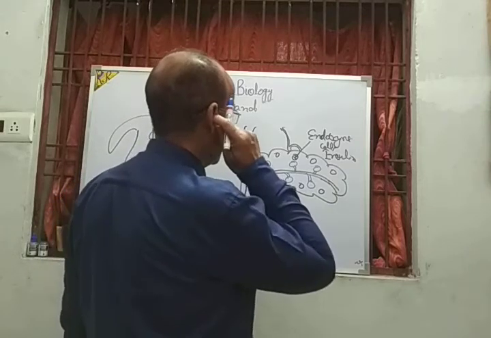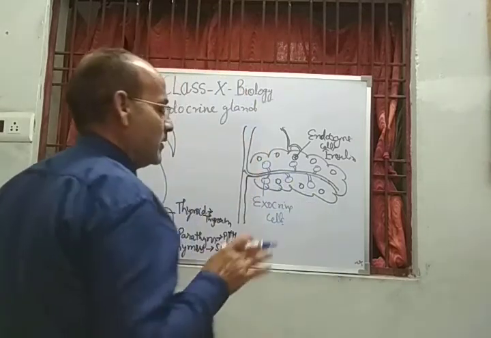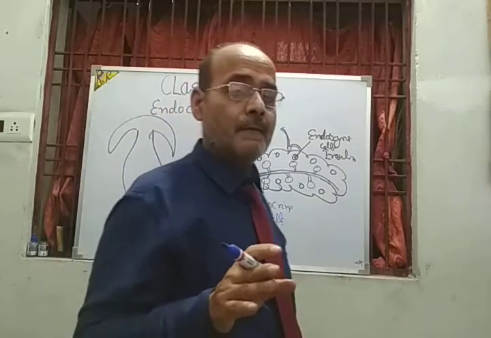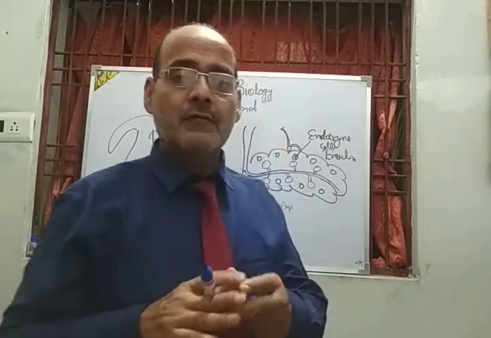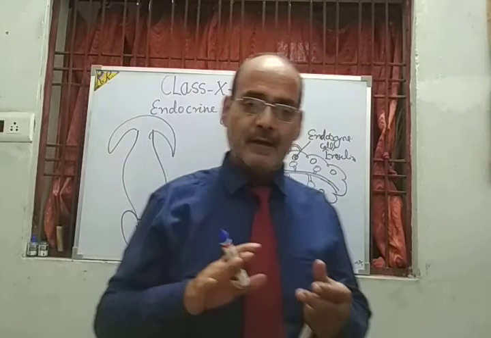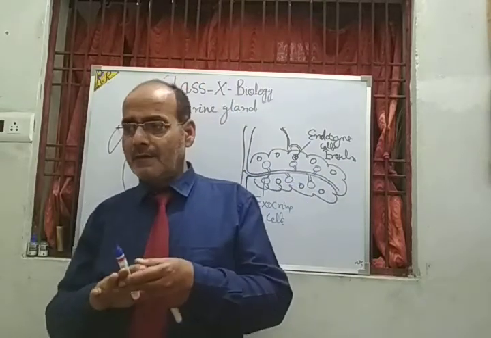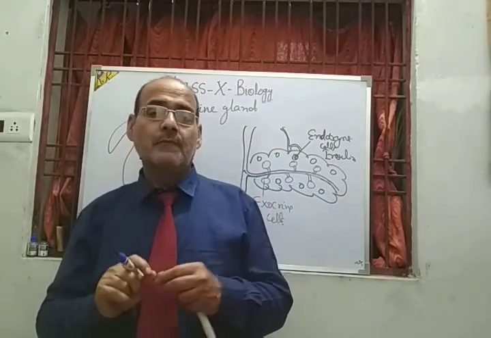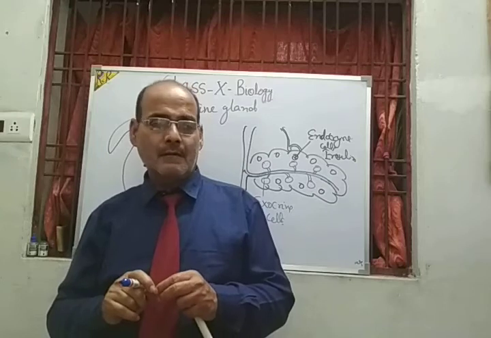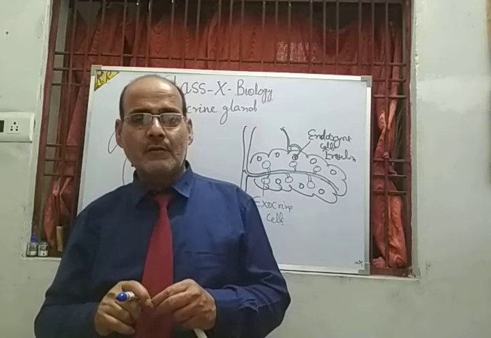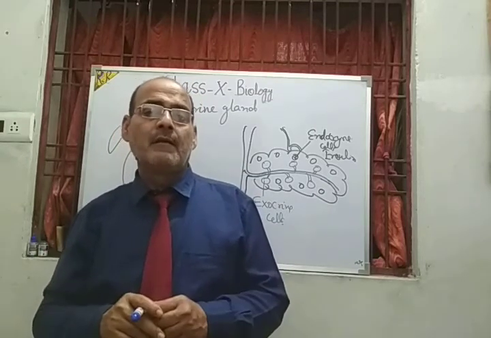But the endocrine cells secrete insulin, which is very important for controlling the blood sugar level, because it converts the excess glucose into glycogen, which gets stored in the liver.